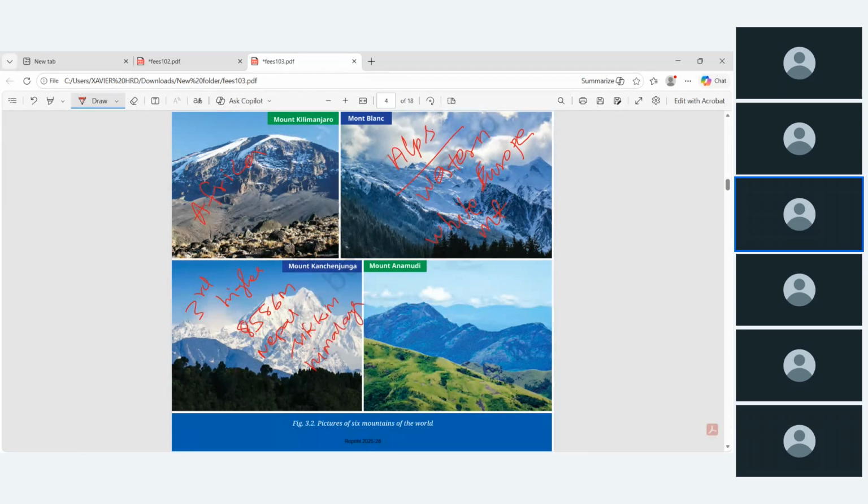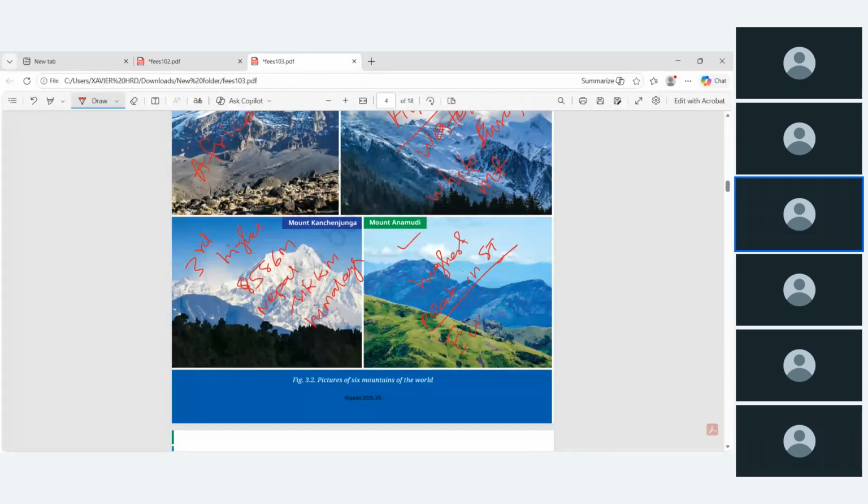And Mount Anaimudi, you know, it's the highest peak in South India. That is why it is called Everest of South India.